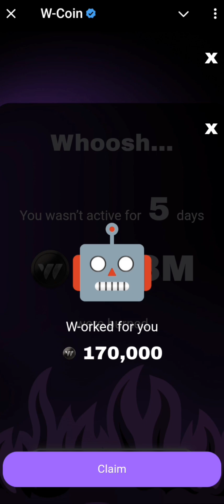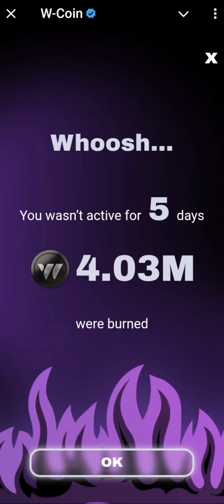Once you log into your Wcoin like this, you first of all have to claim whatever your AI has been mining in your absence. And if you look right here, you see that "Whoops, you weren't active for 5 days. 4.03 M were burned." So I have lost tokens on this account for not logging in for 5 days. Once you have not logged in for 3 straight days and above, you are going to start having your tokens burned. So the only way for you to stop that is to make sure that you are logging into the bot every single day.